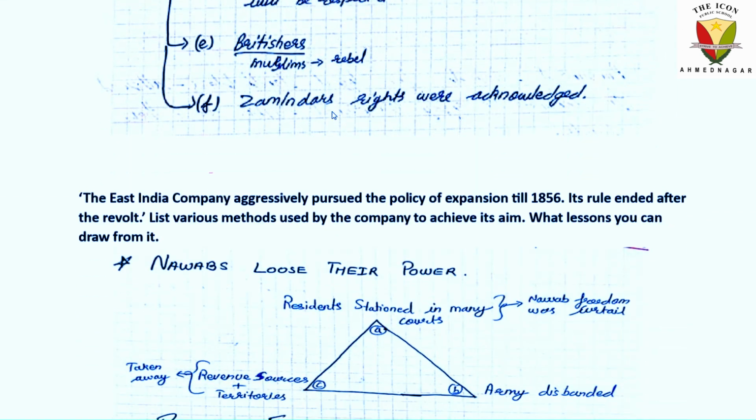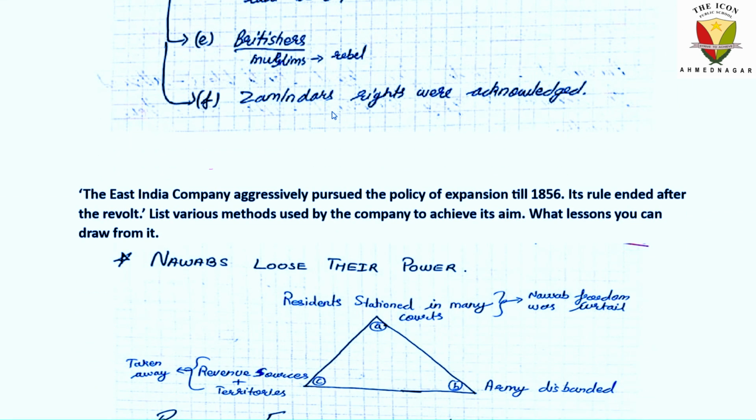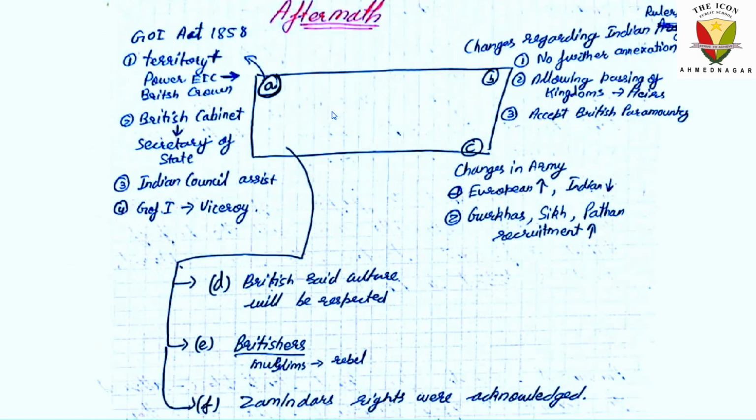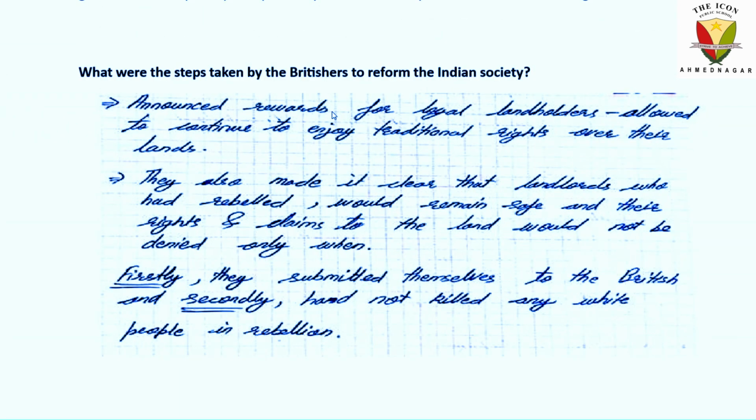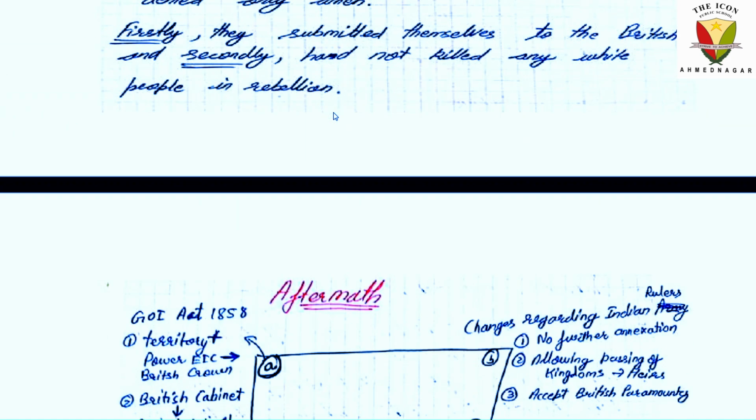British culture will be respected, as Muslims were rebelling. Zamindars' rights were acknowledged. You can add all these points in this question: what were the steps taken by the Britishers to reform Indian society?